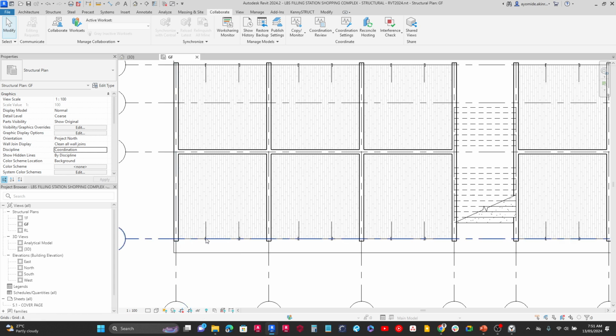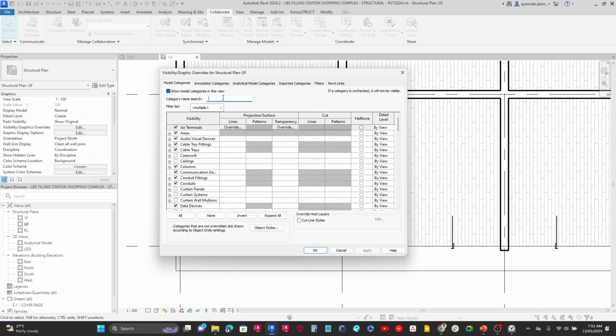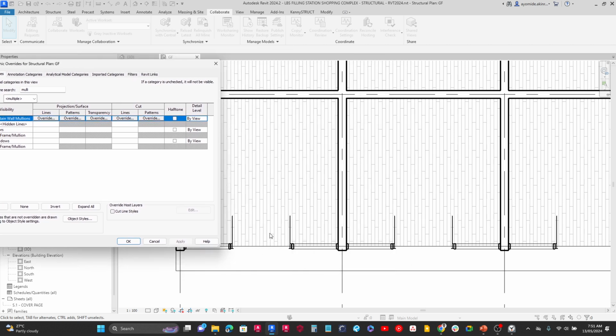But we have an issue over here. We don't see the walls or the doors in this area. And the reason for that is because those particular walls here are not actually labeled as walls. They're actually mullions. So mullions are used for cutting walls and panels. Those are the framings for cutting walls, those glass panels. So just like we did for the roof earlier on, I'm going to come over here to visibility graphics overrides. I'm going to search for mullions, and I'm going to turn this on. So this is cutting wall mullions. If I click on apply, you can now see that I have those mullions available.